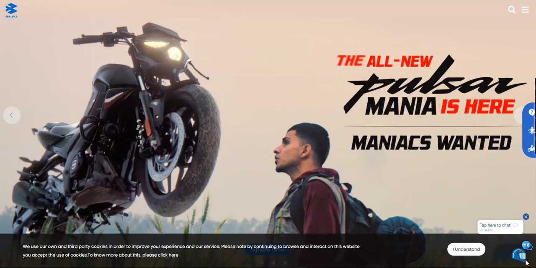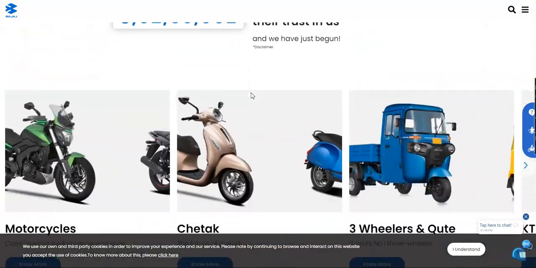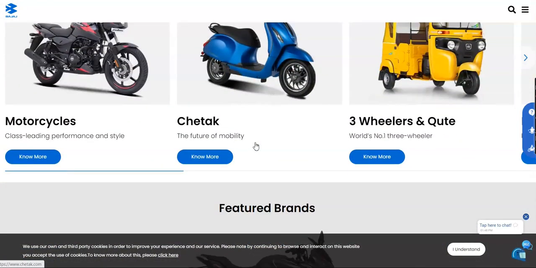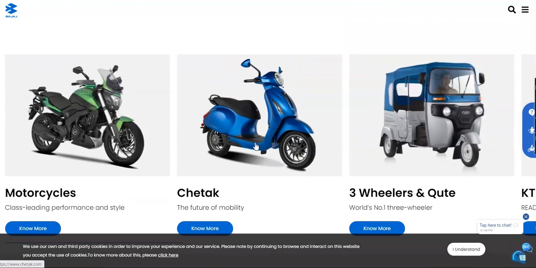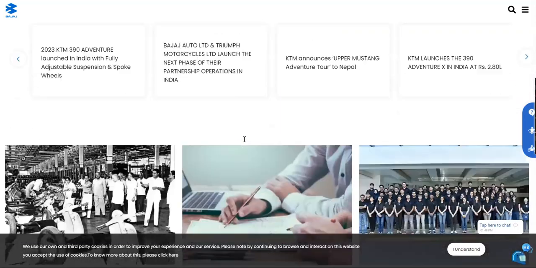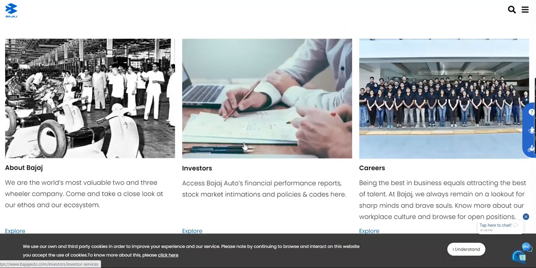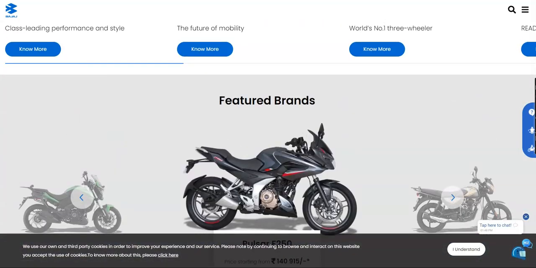So today we are going to do a fundamental analysis on Bajaj Auto. So this is the website of Bajaj Auto and as you can see they have got various models. They are into 3-wheelers and 2-wheelers as well. You can get to know more about this company by visiting the website. So let's move on to the fundamental analysis of this company.